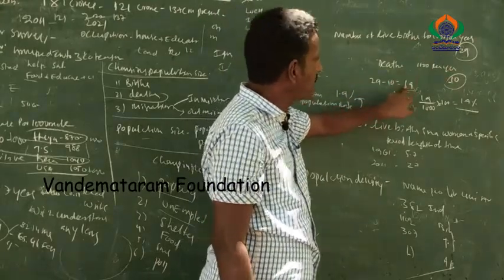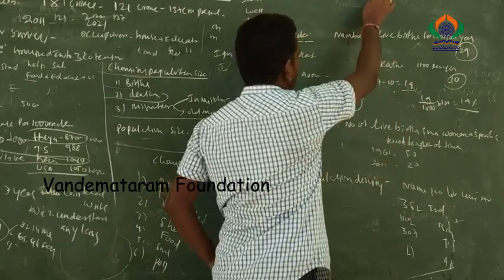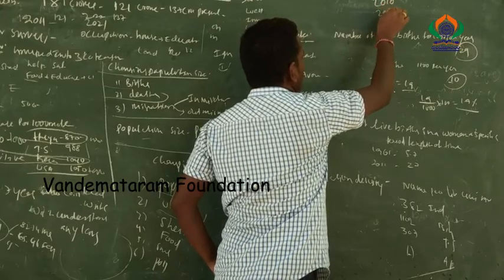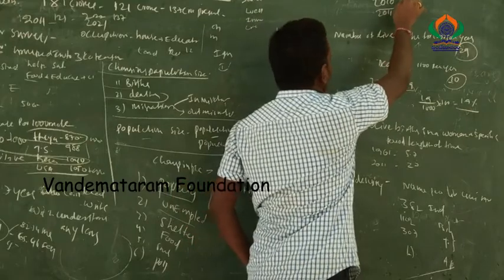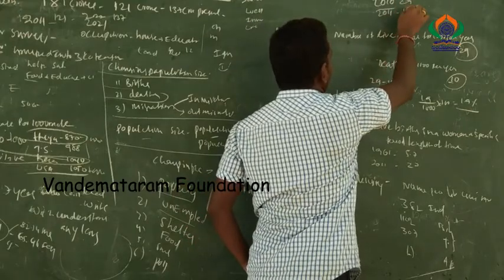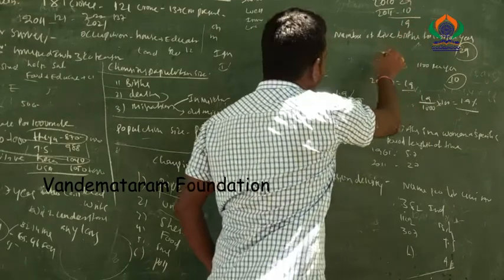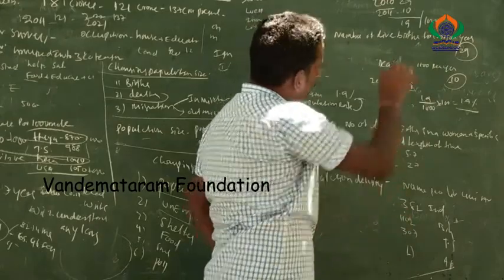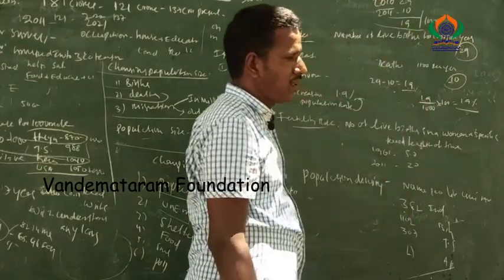This is the population increase in India in a single year. Suppose from 2010 to 2011, our birth rate is 29 and death rate 10. Subtracting gives 19, so for every 1000 people we add 19 members to our population in a single year.